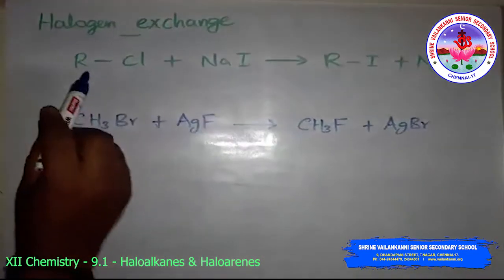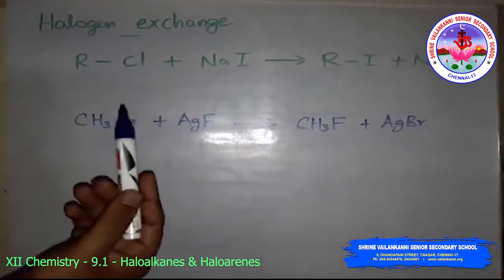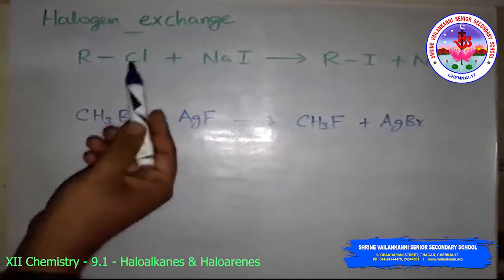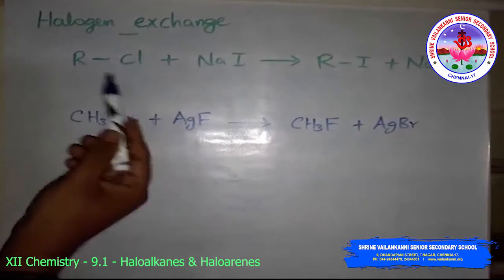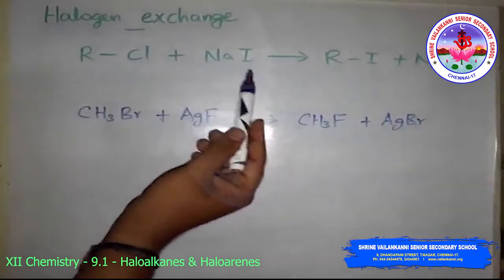Halogen exchange. Alkyl iodides are often prepared by the reaction of alkyl chloride or alkyl bromide with sodium iodide in dry acetone.